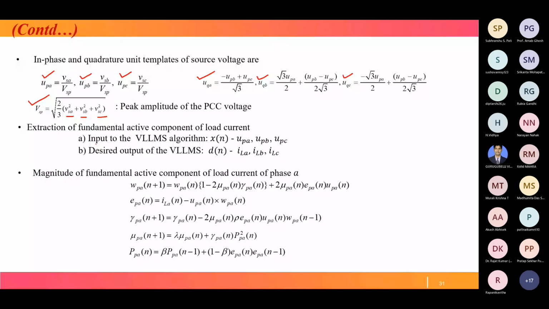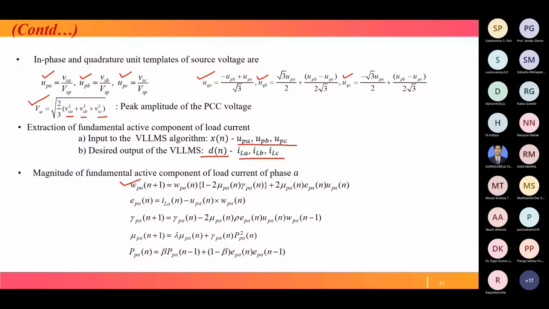Whatever five equations we discussed in the general structure are here. In the W updation, we get the magnitude of the fundamental active component of load current of phase A, WPA, where A stands for phase A and P stands for active component.